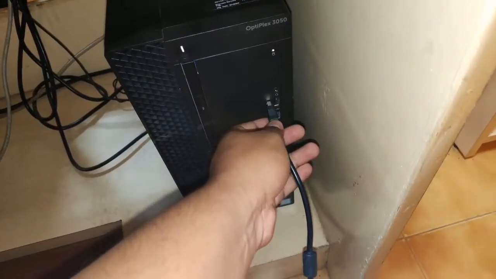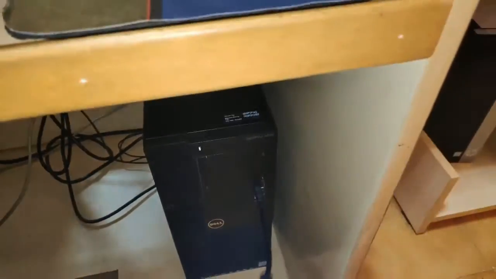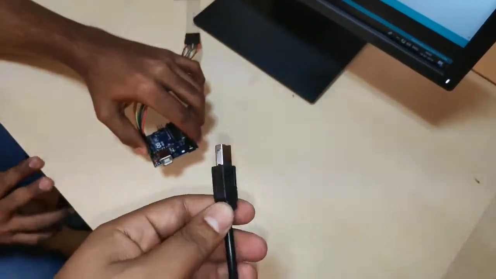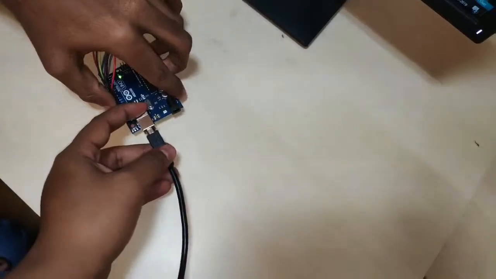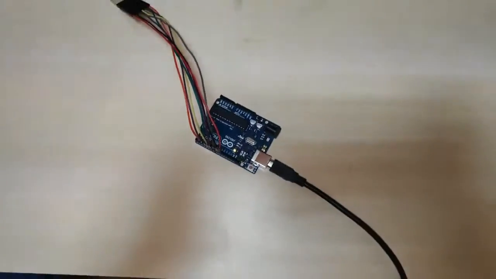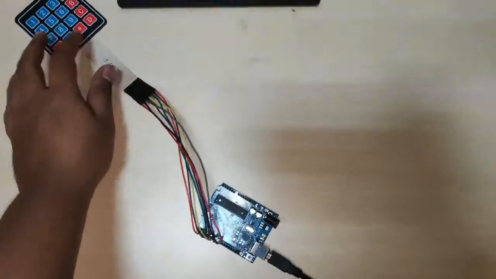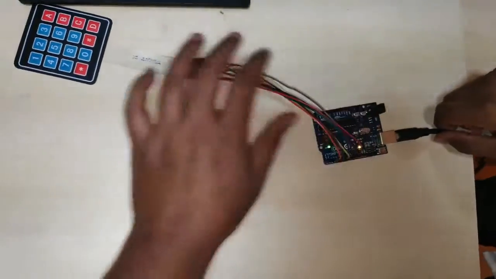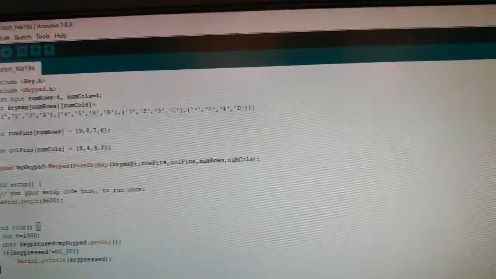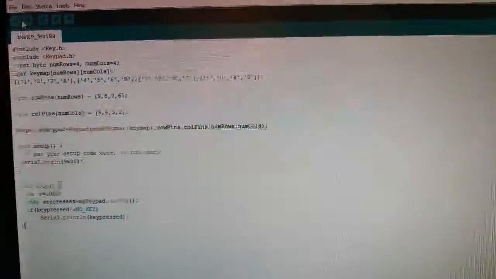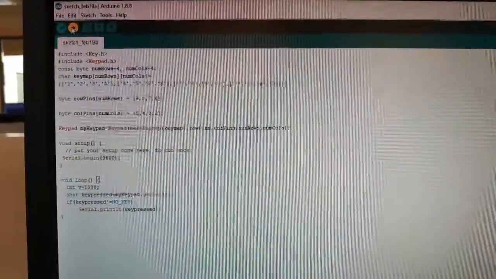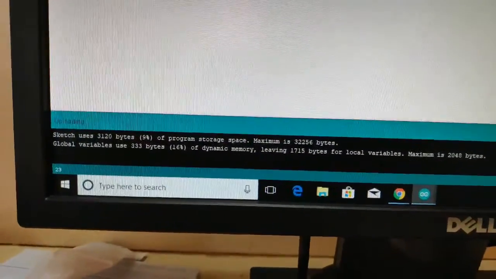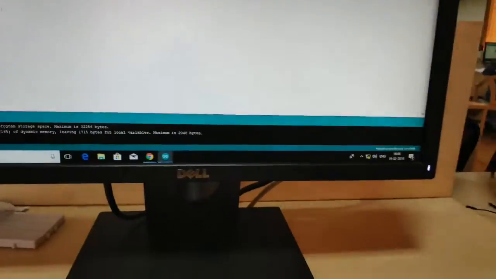Now let's connect the USB cable to our CPU and connect the other end to the Arduino board. So now we have connected the Arduino board to our computer. So compile the sketch and start uploading the sketch onto the Arduino board. So now it's uploading. Yes, it's done uploading.